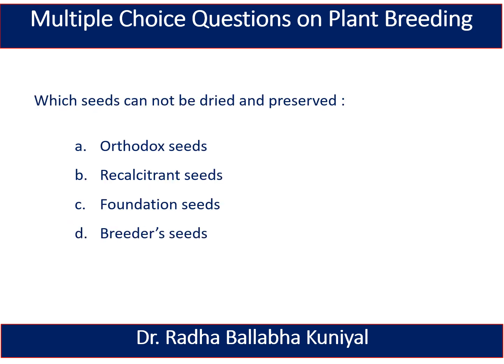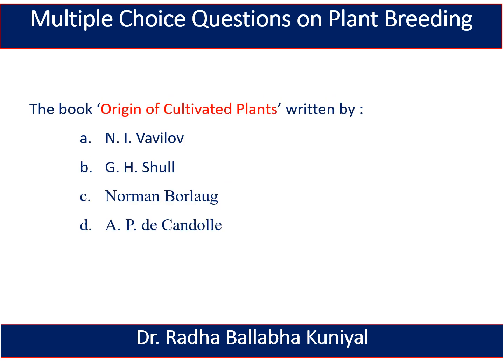The second question is, which seeds cannot be dried and preserved? A. Orthodox seeds, B. Recalcitrant seeds, C. Foundation seeds, or D. Breeder seeds. And here the right answer is recalcitrant seeds. Recalcitrant seeds such as seeds of mango, coconut having more water and high moisture content and do not survive at drying.